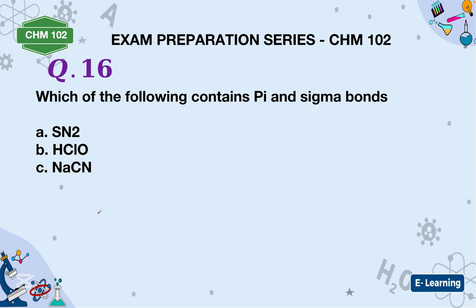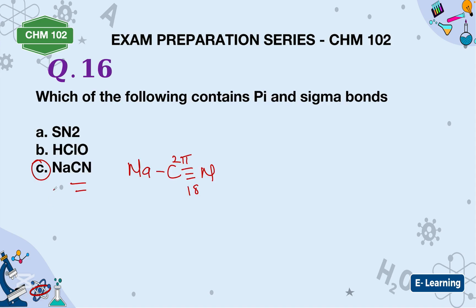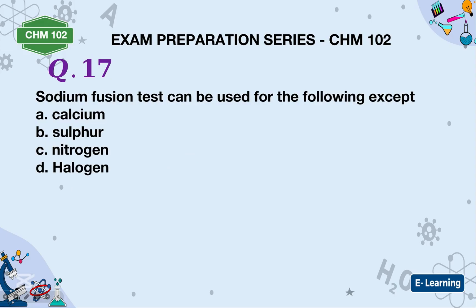Which of the following contains a pi bond? SN2, something like this, that you guys were giving. The one that contains a pi bond is this last one, because it can be written as sodium, then triple bond N. Here, this triple bond, two are pi bonds, one is a sigma bond. So if this is the option that we are given, option C is the correct answer. All right, depending on the options given, option C is the correct answer. All right, let's see the next one.